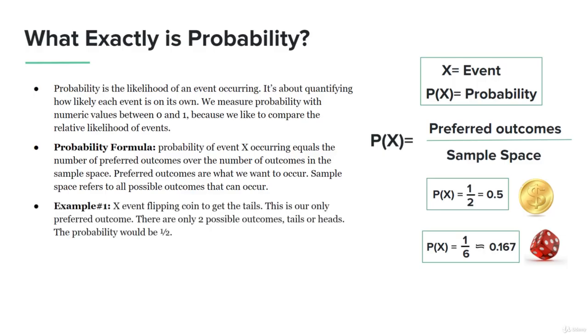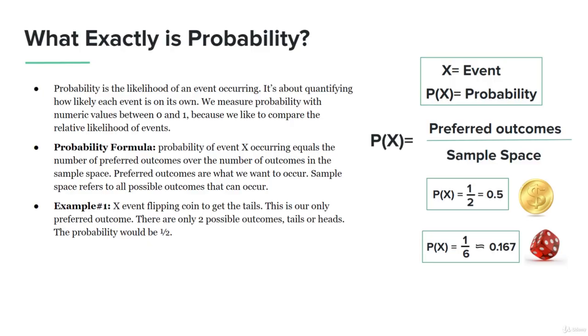Let's go over an example. Say we have an event that is us flipping a coin to get the outcome of tails. We want to flip the coin and we want to get tails, so this is our only preferred outcome. There are only two possible outcomes here, tails or heads. There's nothing else. So the probability is 1/2.